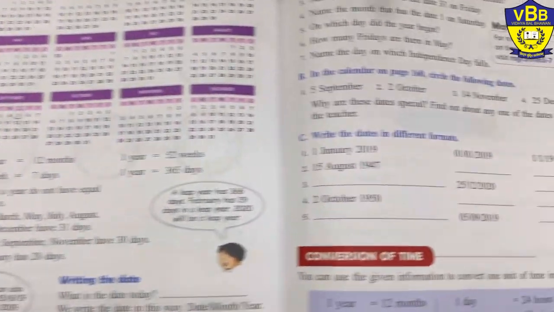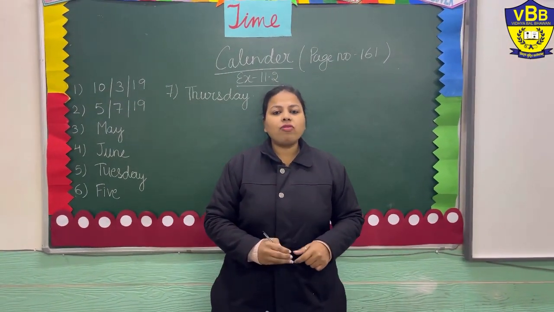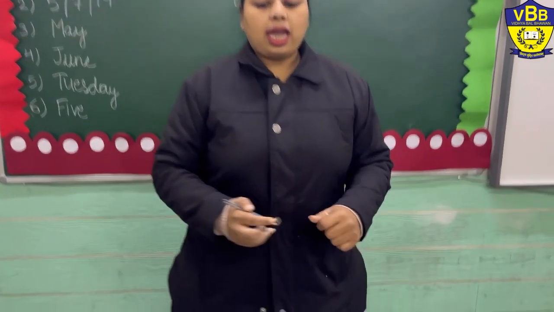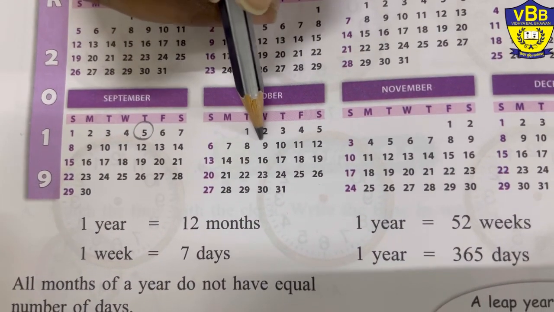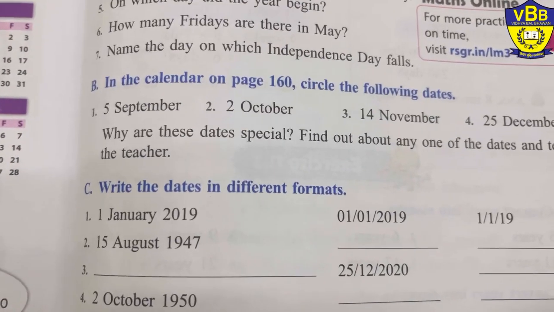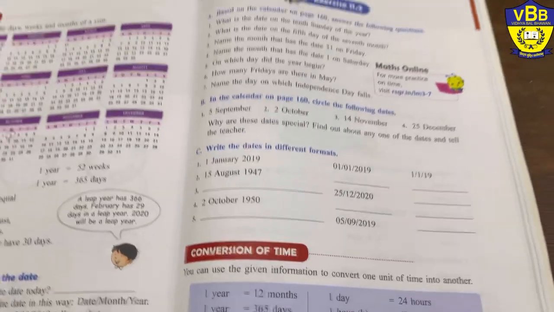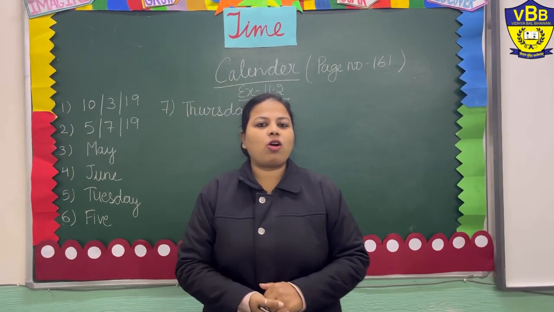Now the next date is 2nd October. 2nd October is celebrated as the birthday of Mahatma Gandhi. So where is 2nd October? Again we will look and it is here. Next date is 14 November. I hope you all remember this, right? This is the most favorite day of all.